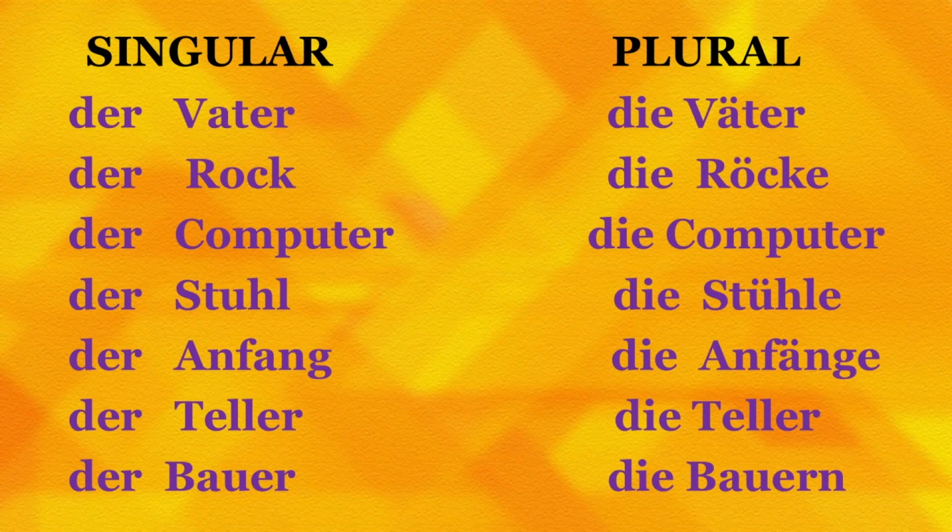Der Teller, plate. Es gibt hier einen Teller. There is a plate here. And accordingly, we have the plural form for plates, die Teller. Then der Bauer. Der Bauer means farmer, and the plural form of der Bauer is die Bauern. You can see an N added to the plural form.